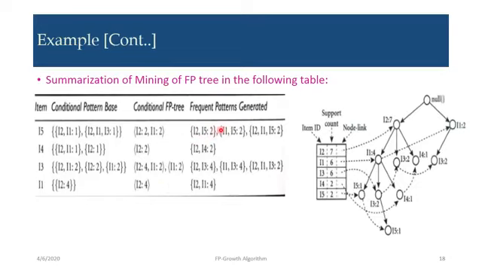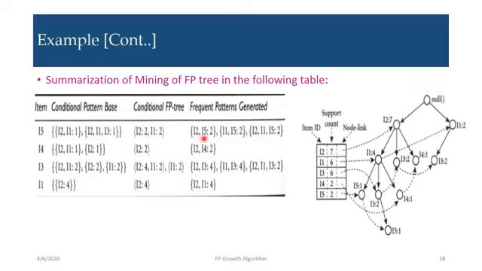Now the final step, that is finding frequent pattern generated from this conditional FP tree. So this frequent pattern, how we are generating? We have to combine all the item set with the items. Like I2 2, I1 2, I can write I2 I5 2, I1 I5 2, I2 I1 I5 2.